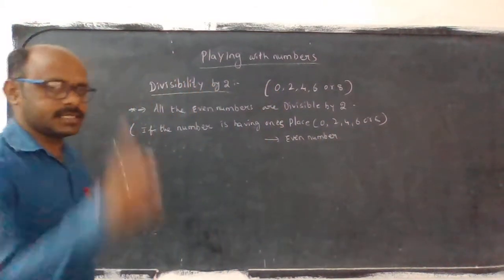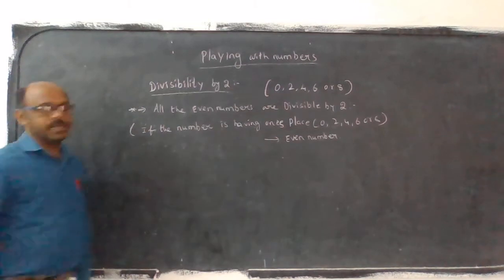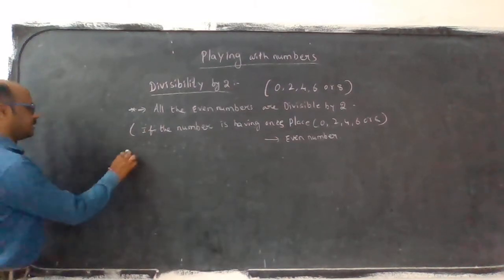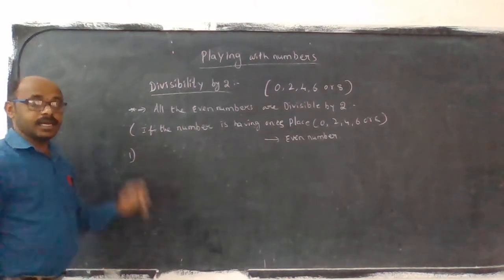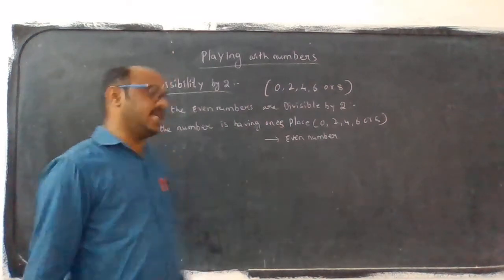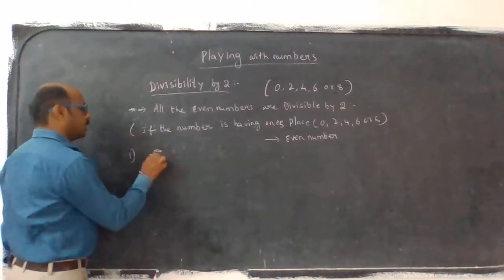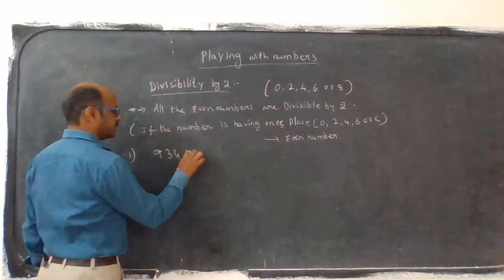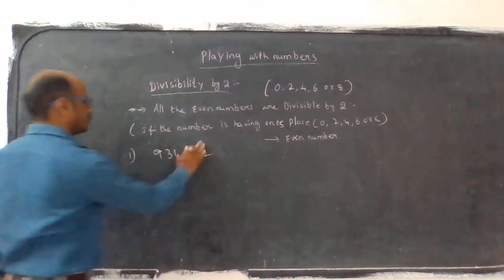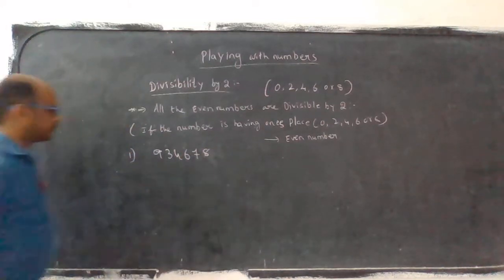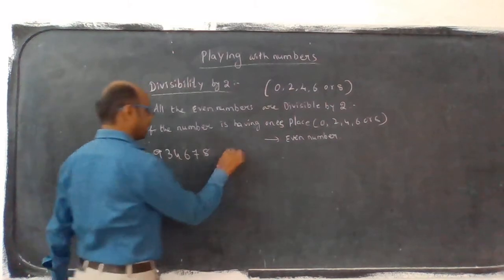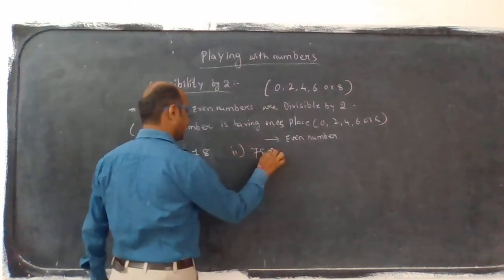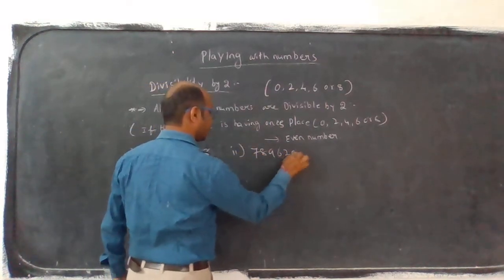Next, one example of the divisibility property. I am writing bigger numbers here; small numbers you will know directly. First example: 9, 3, 4, 6, 7, 2. Second example: 7, 8, 9, 6, 2, 0.